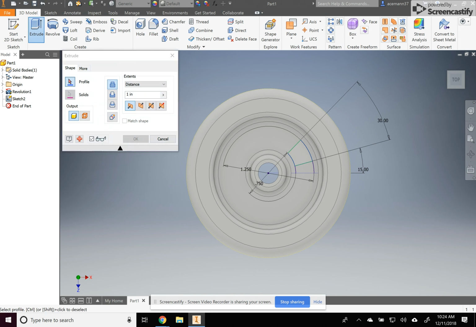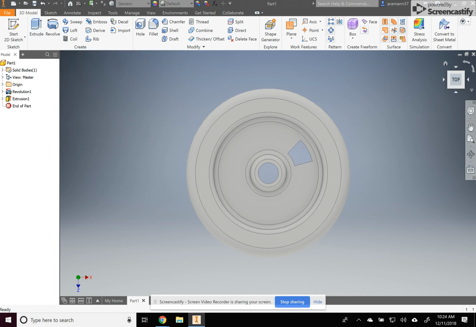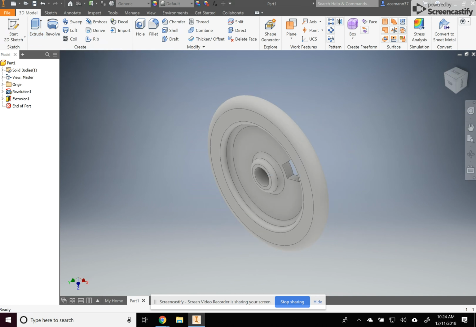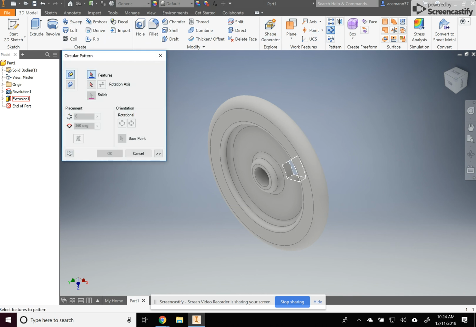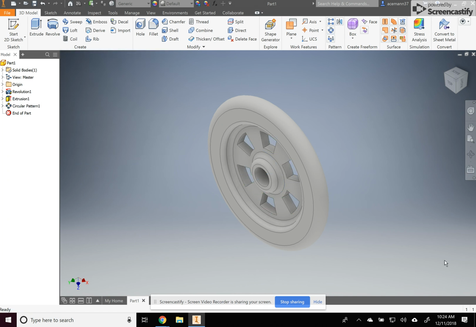Extrude cut. Distance is all. Okay. All right, now I'm going to want to use isometric, and I'm going to circular pattern that feature around this axis. And I want it 6 times. It already guessed it for me. And okay, good.